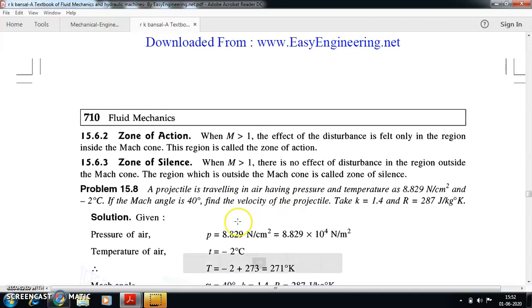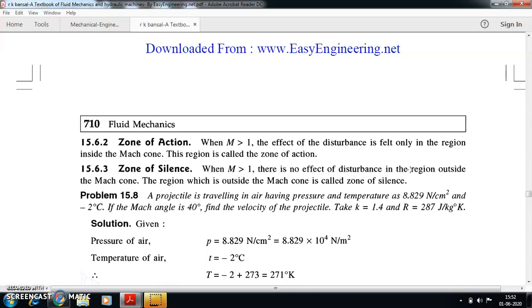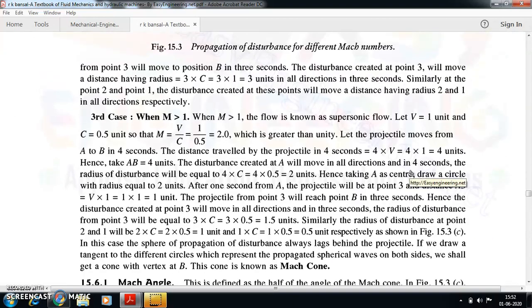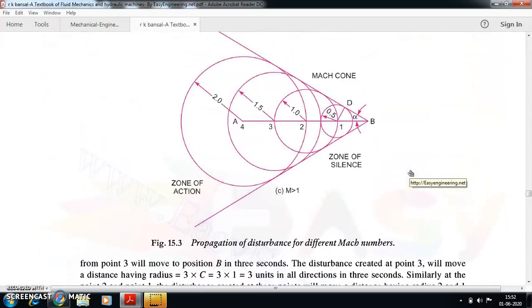The zone of silence is when M is greater than 1 and there is no effect of disturbance in the region outside the Mach cone. In this diagram, this is the zone of action, and outside the cone, beyond the tangent line, this is the zone of silence.